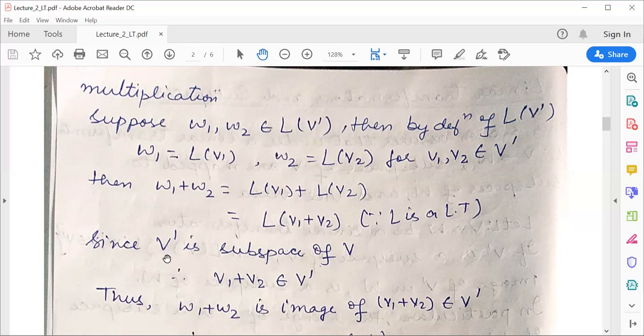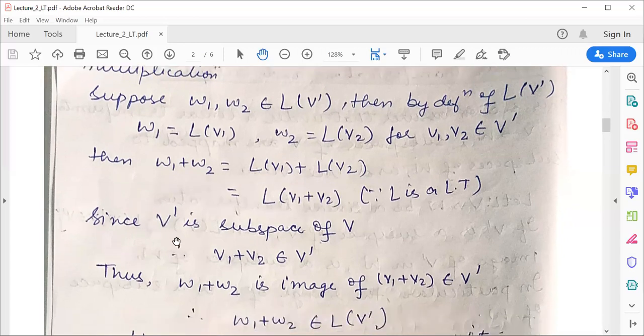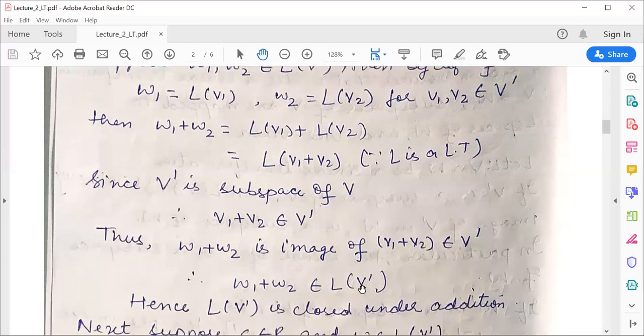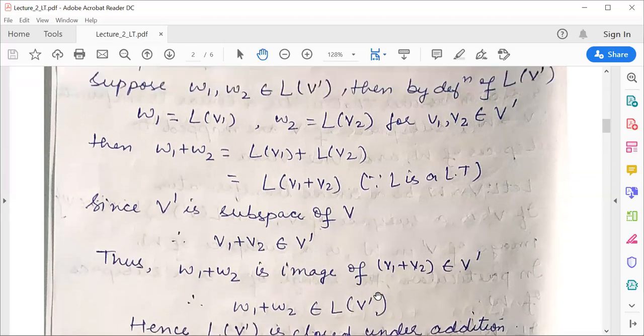Now, since V' is a subspace of V, if we consider any two vectors of V', then their sum will also belong to V'. That means V1 plus V2 belongs to V', and W1 plus W2 is the image of this particular element. That means W1 plus W2 belongs to L of V'.